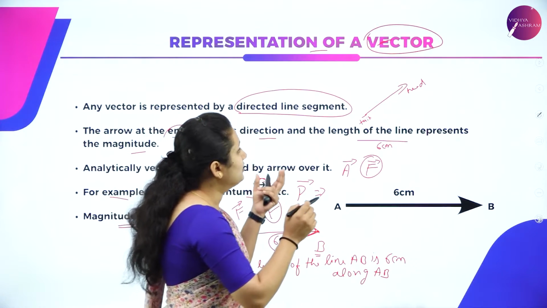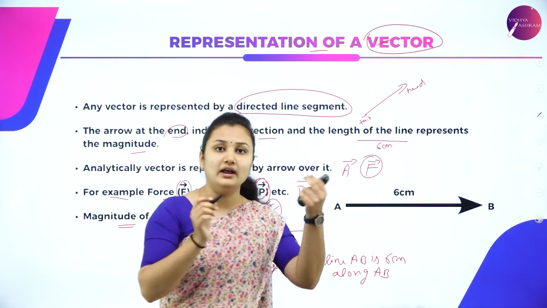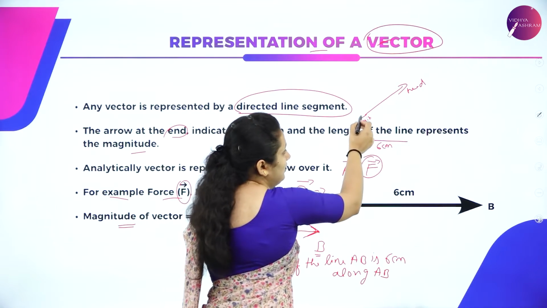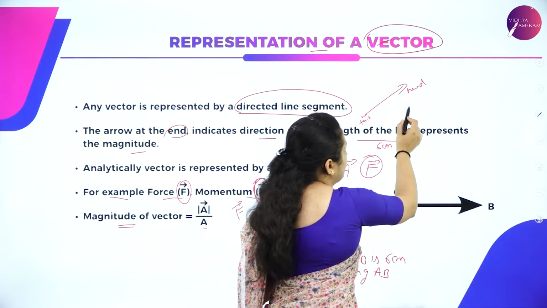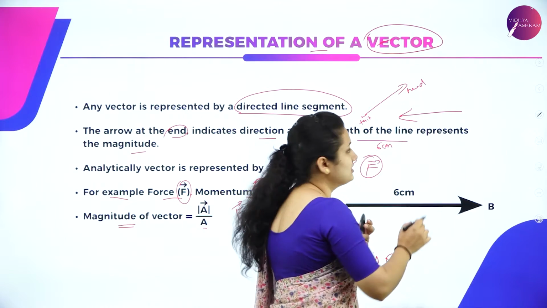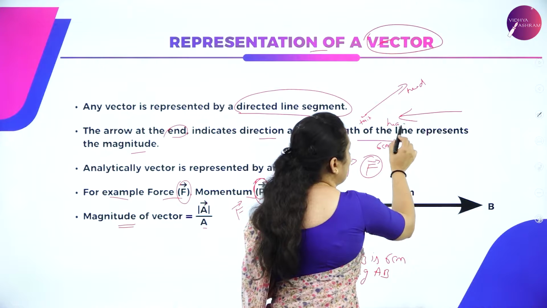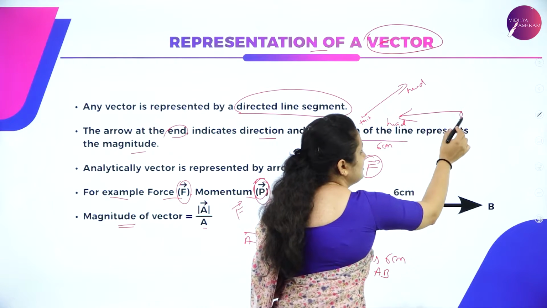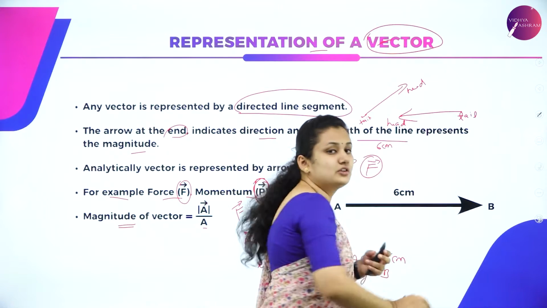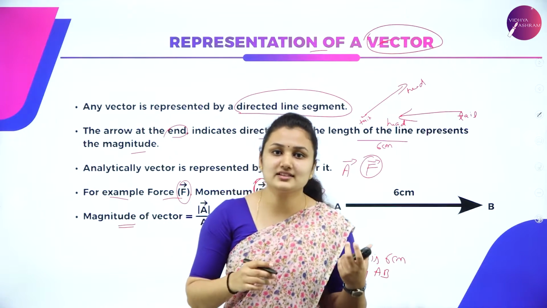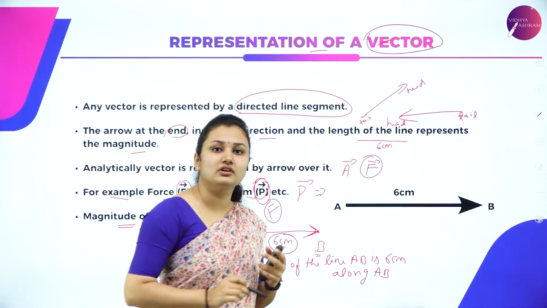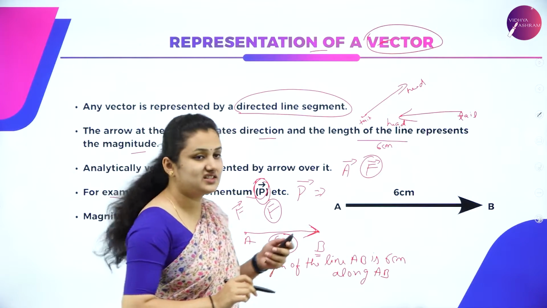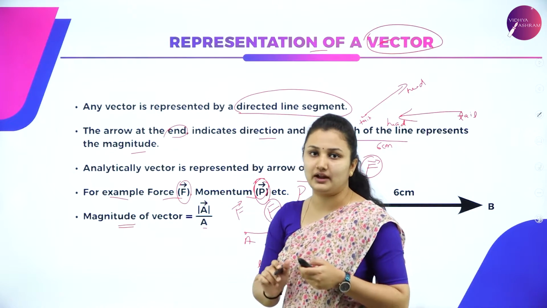So when you use an arrow, this end of the arrow is called the tail and this end of the arrow is called the head. For example, you have an arrow like this. This end is your head, this end is your tail. So keep in mind, in all our sessions, we will be mentioning it as tail and head. So don't get confused. So this is about the representation of a vector.